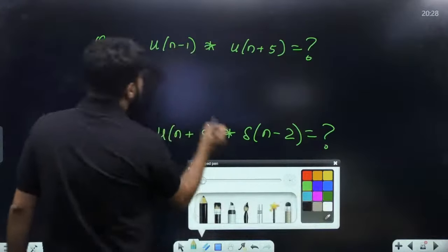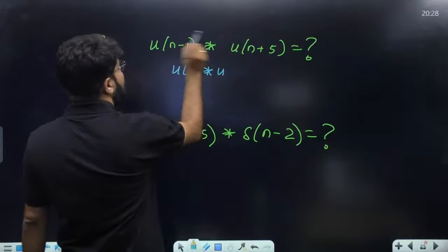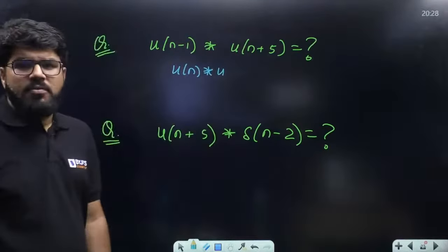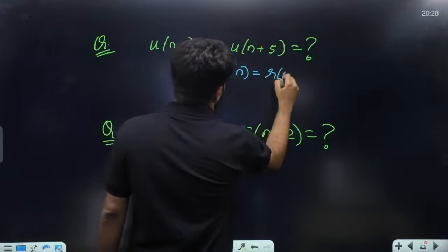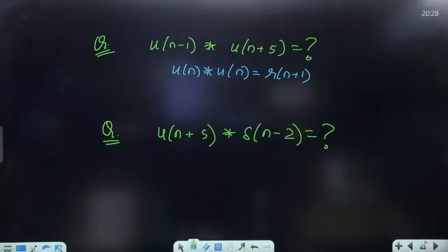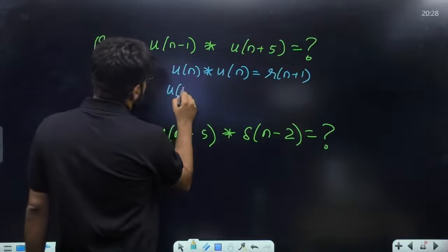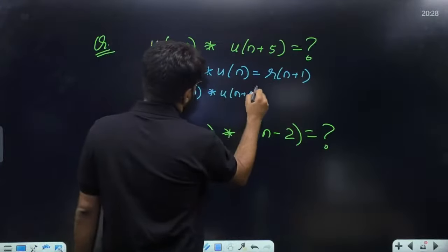We know that both the signals are unit steps, so u of n convolution u of n is r of n plus 1. So what should be u of n minus 1 convolution with u of n plus 5?